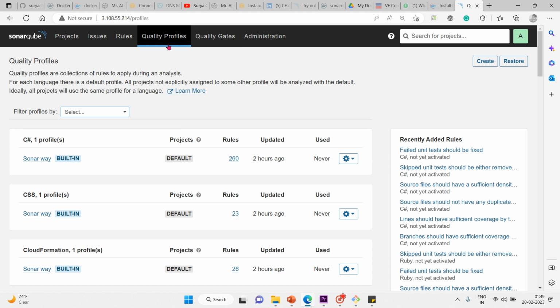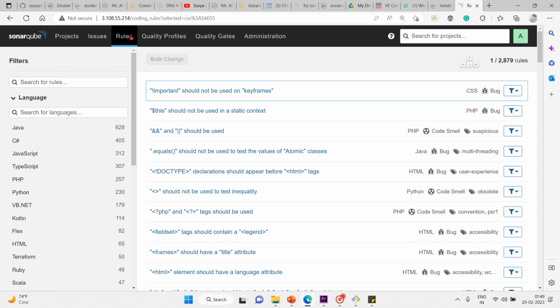And then rule. A rule is nothing but a coding standard or a practice which should be followed at any cost so that you can have a clean-as-you-go code, a clean code. So not complying with coding rules leads to bugs, vulnerabilities, security hotspots and code smells. So rules can check quality on code files or unit tests.